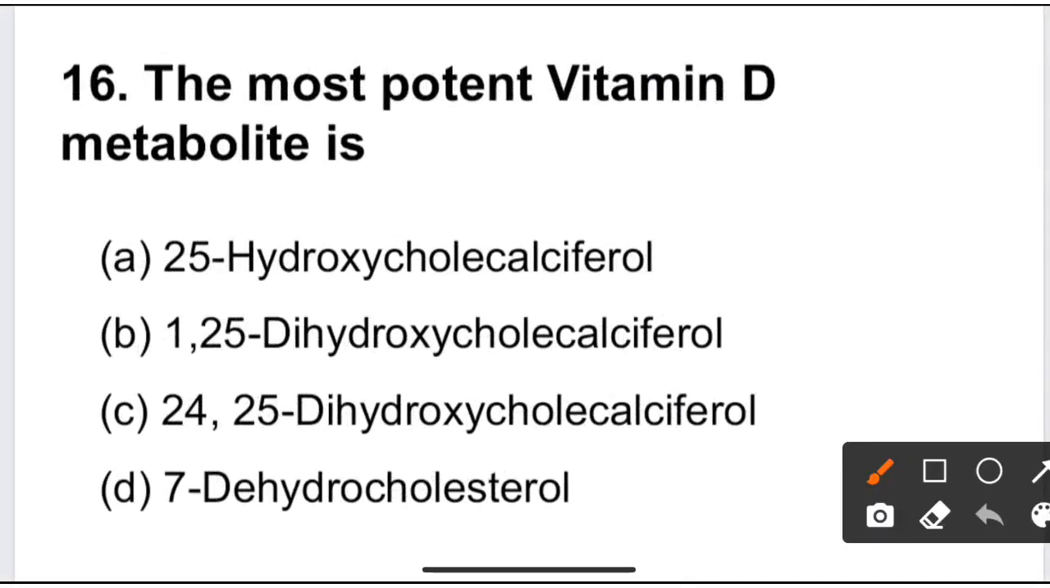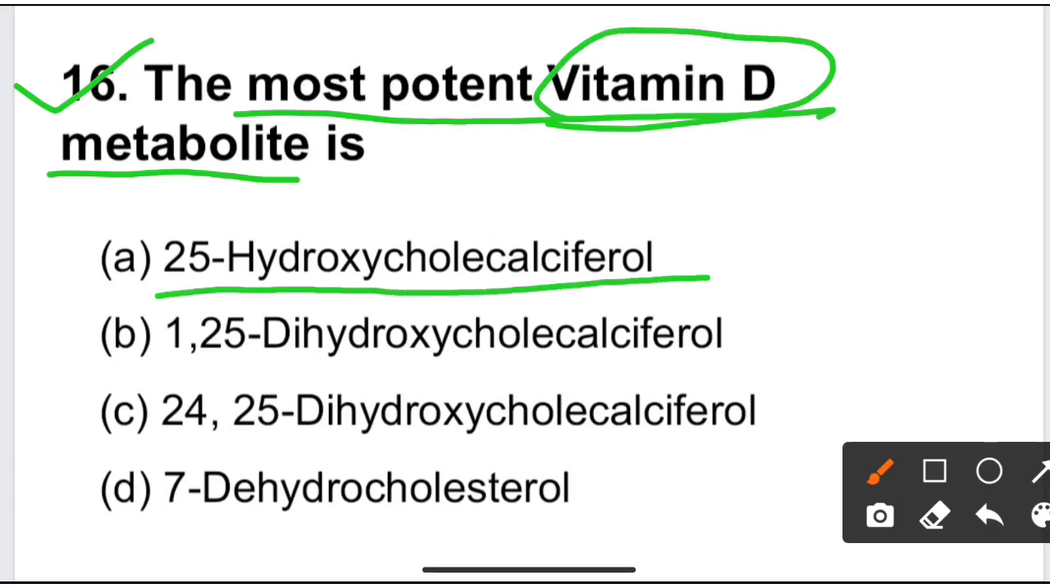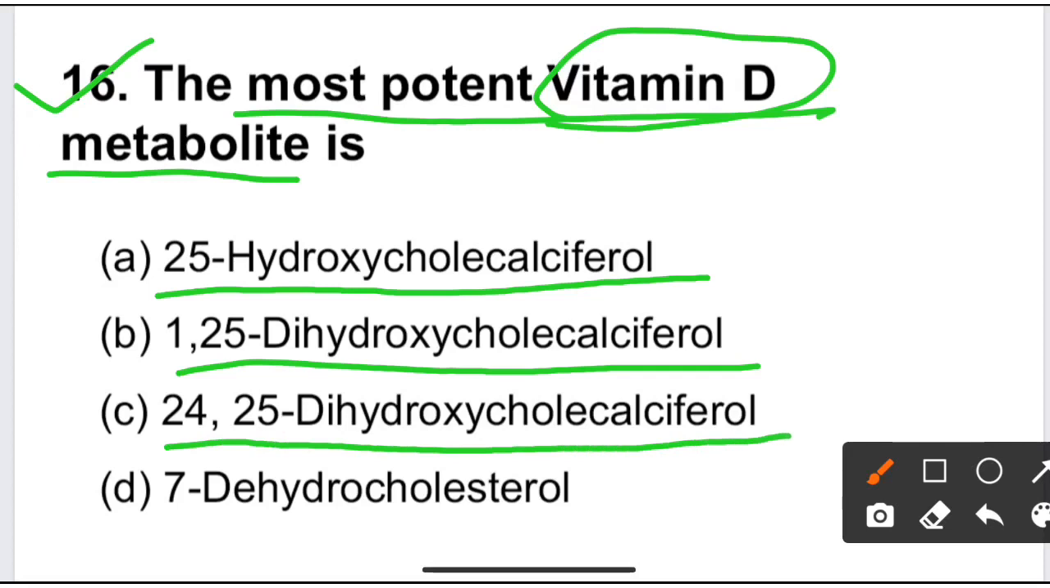Next question is question number 16. The most potent vitamin D metabolite is vitamin D. Option A is 25 hydroxycholecalciferol. Option B is 125 dihydroxycholecalciferol. Option C is 24-25 dihydroxycholecalciferol, and option D is 7 dihydrocholesterol.